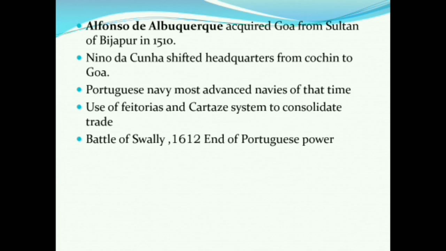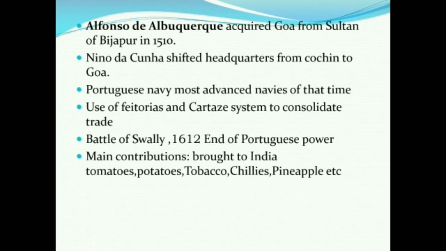And slowly they lost favor with the Mughals. They did encourage piracy. They did loot other ships, which decreased their power. And in 1612, in the Battle of Swally, the Portuguese power ended.